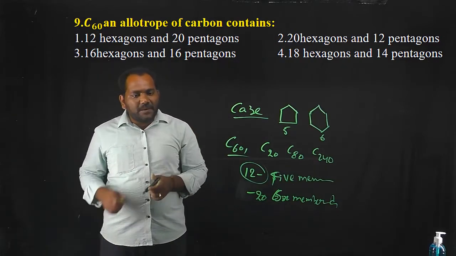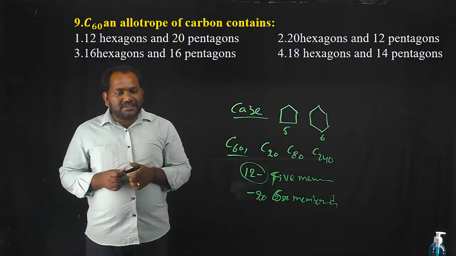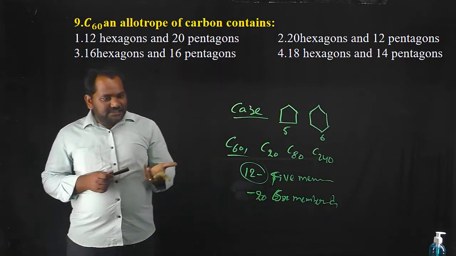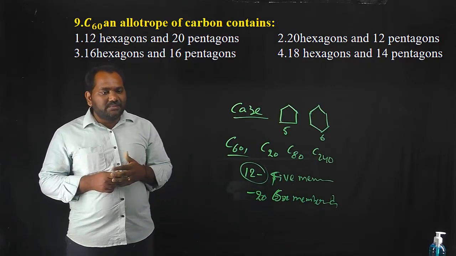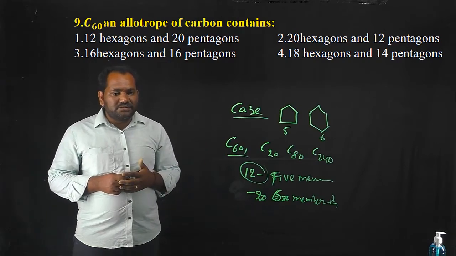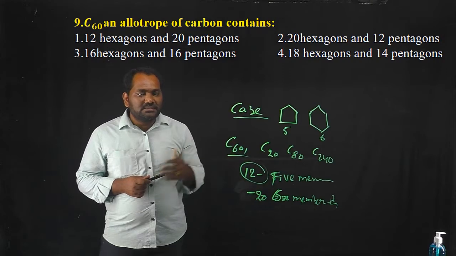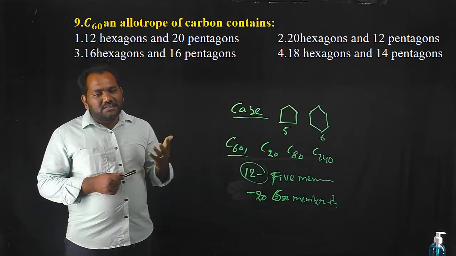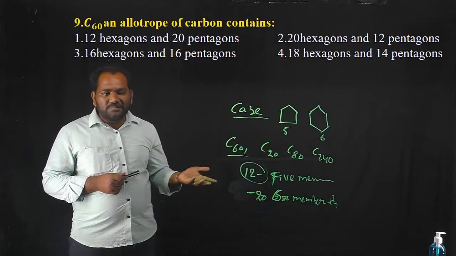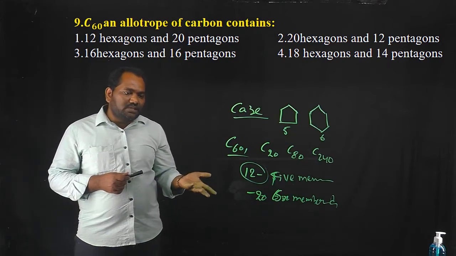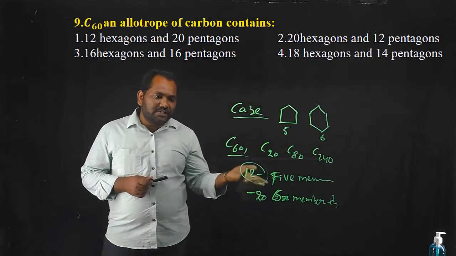If you observe the options, the first option is 12 6-membered rings, hexagons meaning 6-membered rings, and 20 pentagons. In case of the second option, 20 hexagons, 12 pentagons. In case of the third option, 16 hexagons and 16 pentagons. In case of the fourth option, 18 hexagons and 14 pentagons.